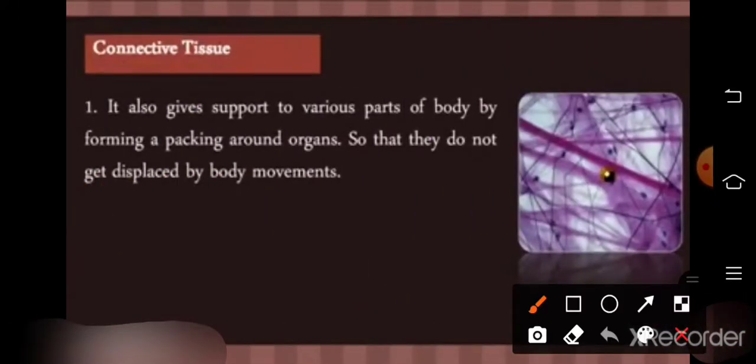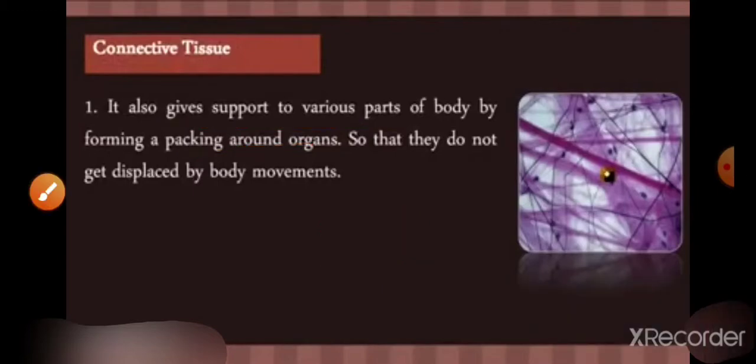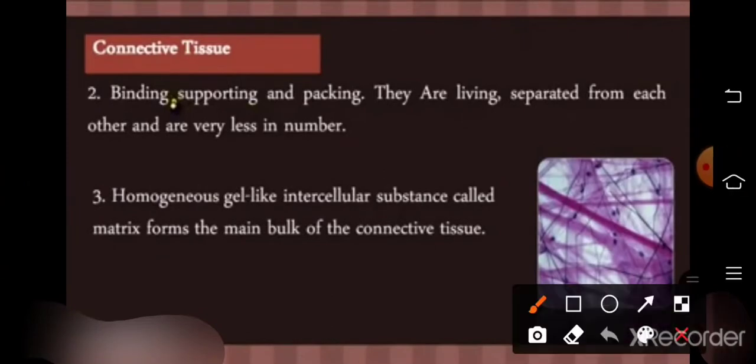It also gives support to various parts of the body, forming a packaging around organs so that they don't get displaced by body movement. Means it also provides the packaging of the organs, and avoids the displacement of body parts during body movements. Connective tissue also helps in binding, supporting and packaging. They are living in nature, separated from each other and very less in number.